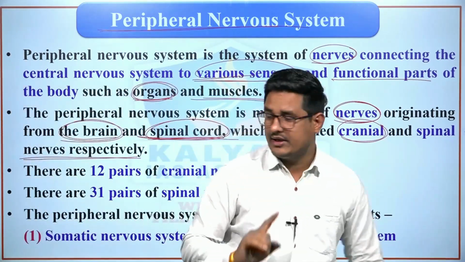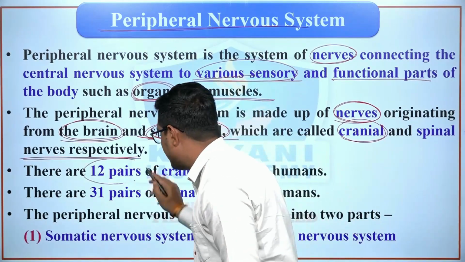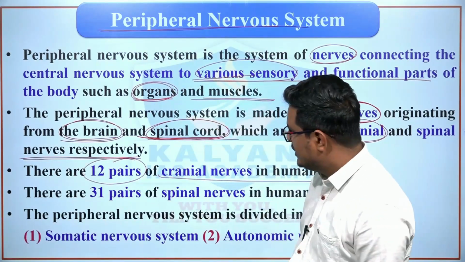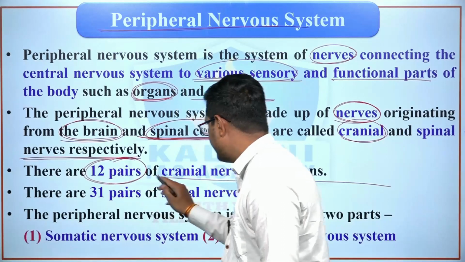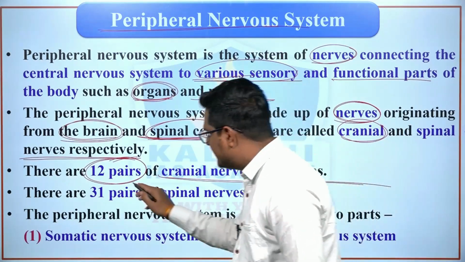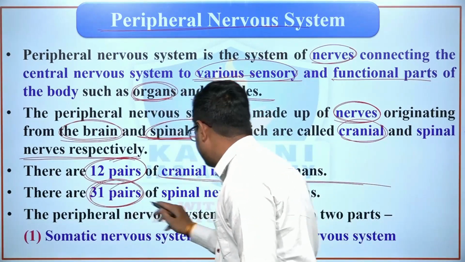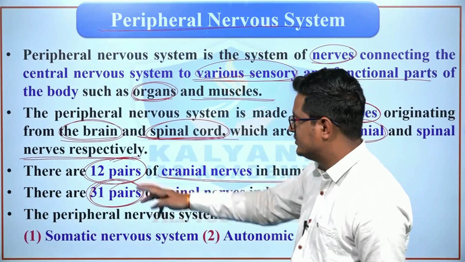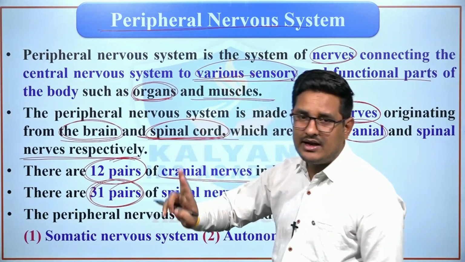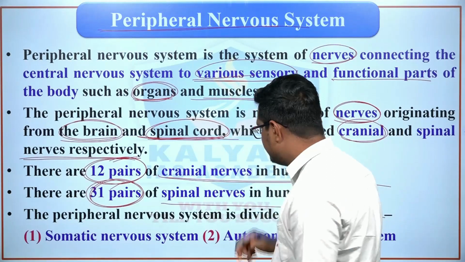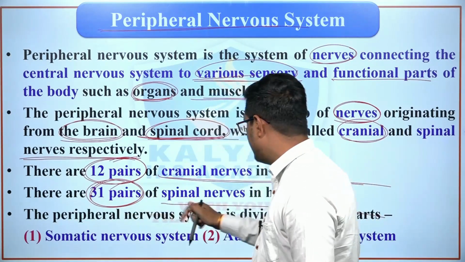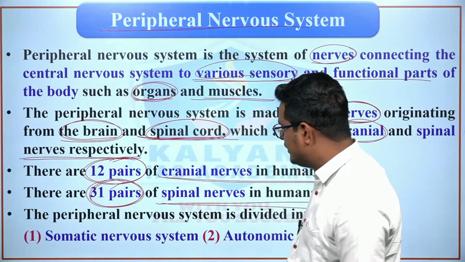And most important, there are 12 pairs of cranial nerves in humans. There are 31 pairs of spinal nerves in humans. So most important, there are 12 pairs of cranial nerves in humans.